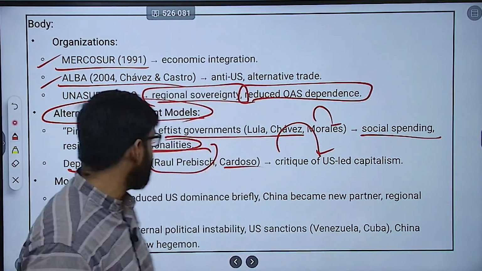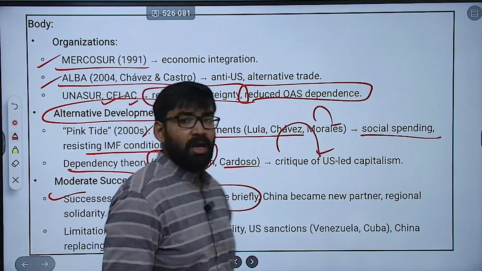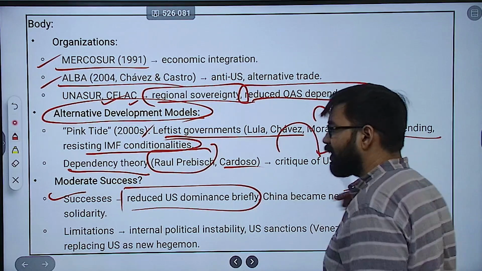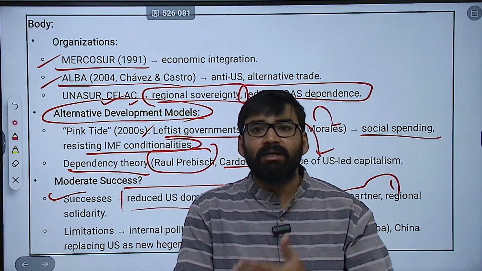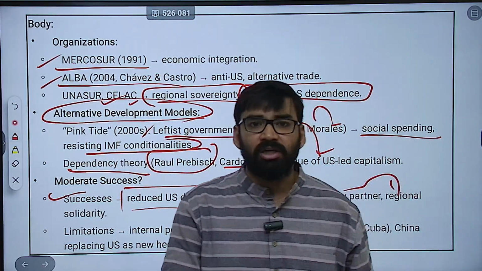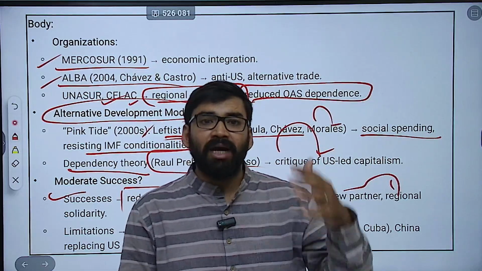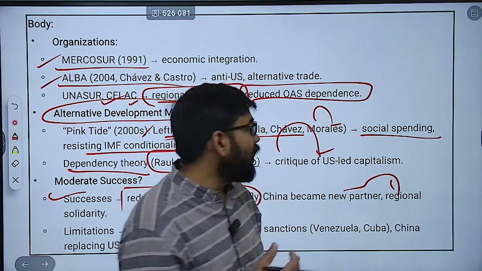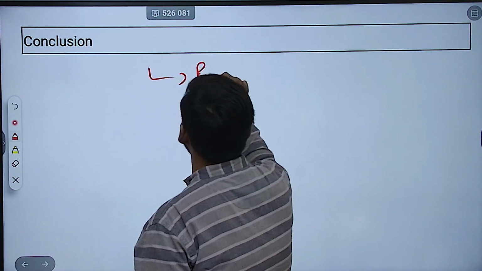Then moderate success: it has reduced US dominance, but China has become a new partner now, as well as regional solidarity. But there are limitations like internal political instability and US sanctions, like in Venezuela, Cuba. So China is replacing the US as a new hegemon. Clear?